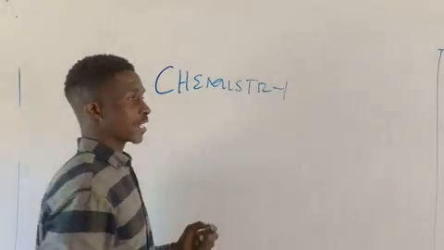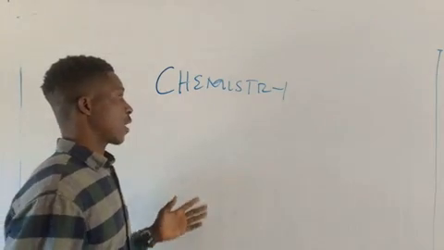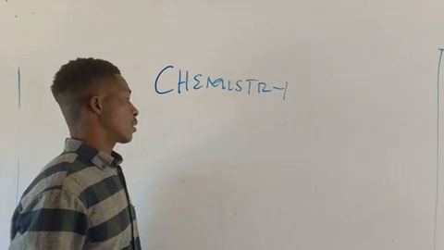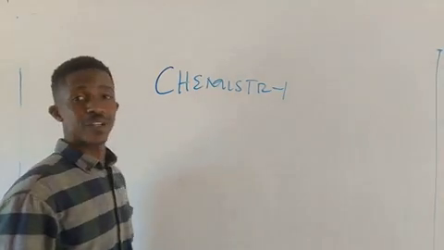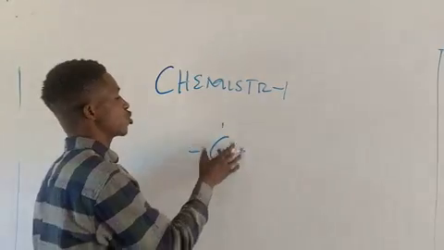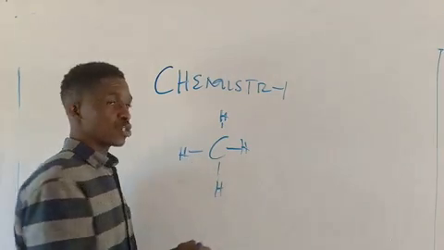After understanding this, the number 2 reason why we have so many organic compounds is the ability of carbon to bond with other elements. In this structure, we can see that carbon has the ability to bond with hydrogen, carbon with hydrogen.